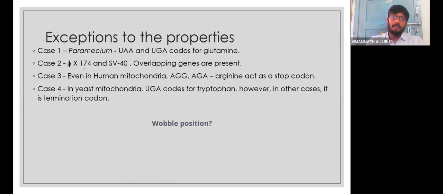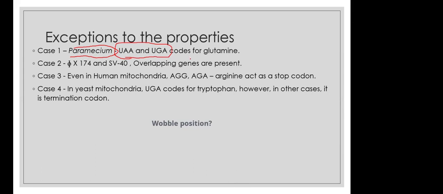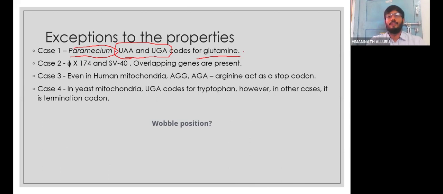In the first case, if you take that very famous organism, Paramecium, you will find UAA and UGA. What is the job of these in humans and other living systems? Stop codon. That stop codon is actually going to code for glutamine in Paramecium.